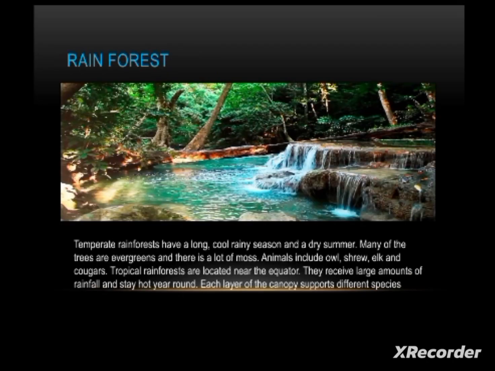The next kind of biome is the rainforest biome. Students, in the case of the rainforest, the temperate rainforests have a long, cool rainy season and a dry summer. Many of the trees are evergreens and there is a lot of moss. The animals include owls, shrews, elk, and cougars.